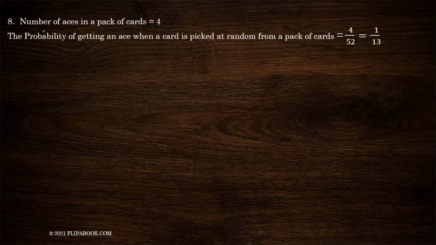Next, as we have already counted, the number of aces in a pack of cards is 4. So if a card is picked at random from a pack of 52 cards, what is the probability of getting an ace? So there are 4 cards of ace. So this is the number of outcomes favorable to the event divided by the total number of cards. Cancel out the common factor, and this will give you the answer as 1 by 13, which is the probability of getting an ace.